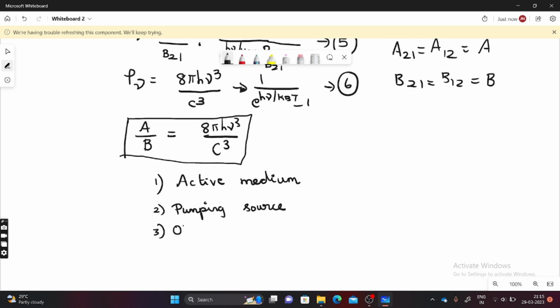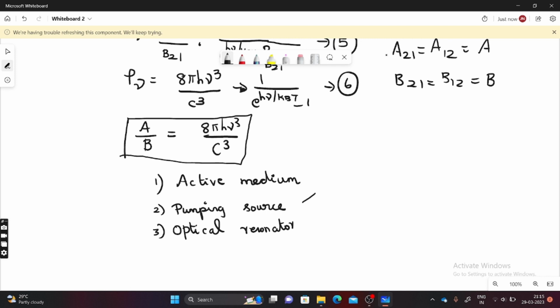Next one is the optical resonator. The optical resonator consists of a fully reflecting and a partially reflecting mirror in the laser apparatus. The intense beam moves to and fro between the fully reflecting and the partially reflecting mirror, and the output comes from the partially reflecting mirror, because the fully reflecting mirror reflects it and it won't come out. So from the partially reflecting mirror the laser beam will exit.